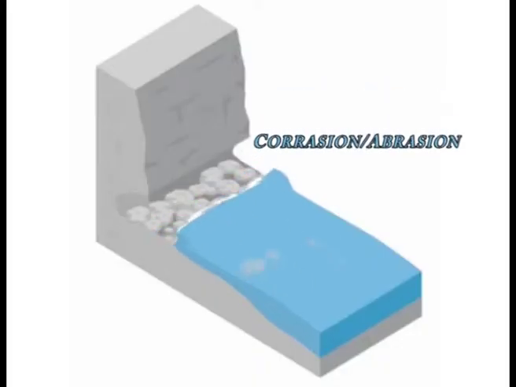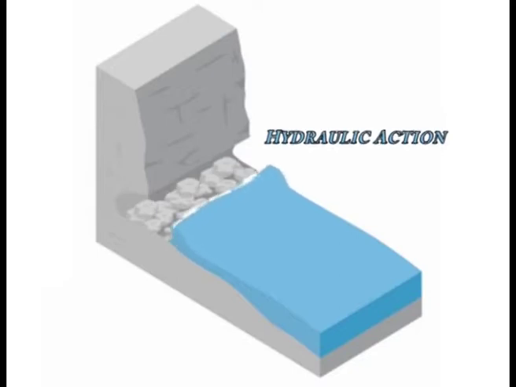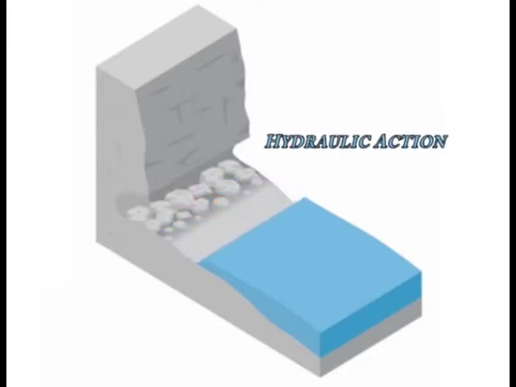During abrasion, the waves pick up beach material like pebbles and toss them at the base of a cliff. When the waves hit the base of a cliff, air is compressed into cracks. The air rushes out of the gap when the wave retreats. Often this causes the cliff material to break away. This process is called hydraulic action.